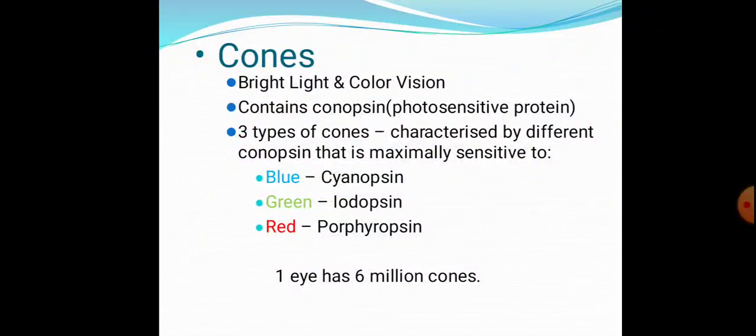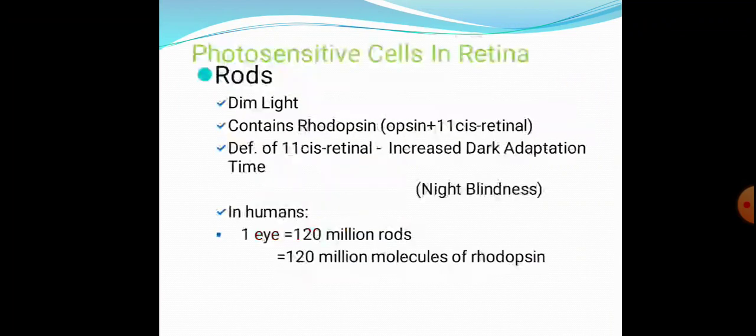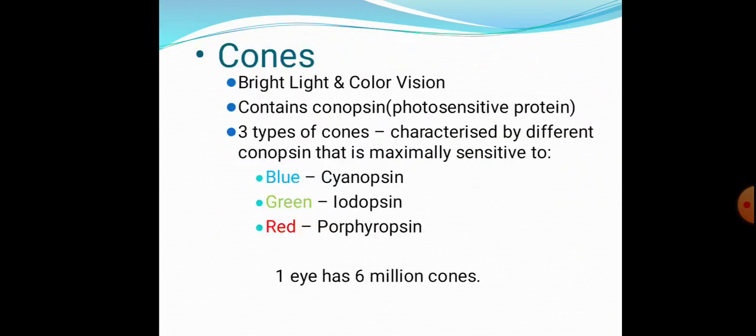For the blue color, the cone pigment is cyanopsin. For the green color, it is iodopsin. For the red color, it is porphyropsin. One eye has about 6 million cones. We have more rods when compared with cones: about 120 million rods and only about 6 million cones.